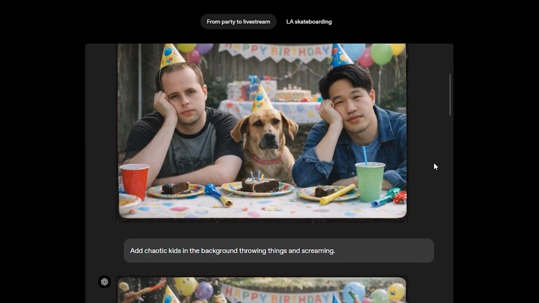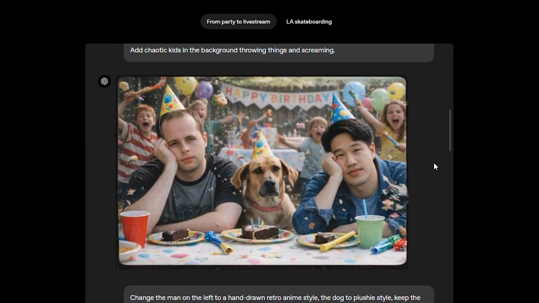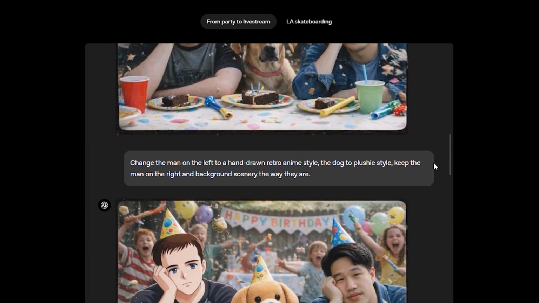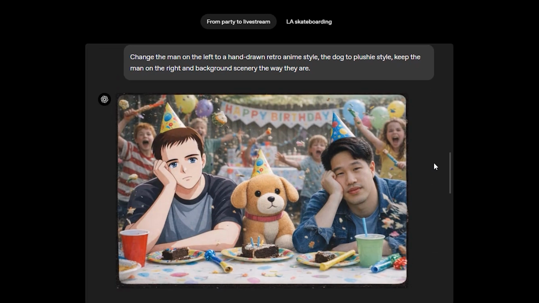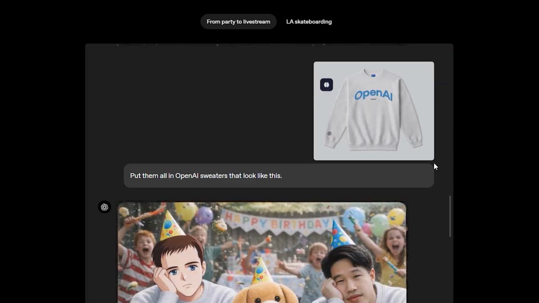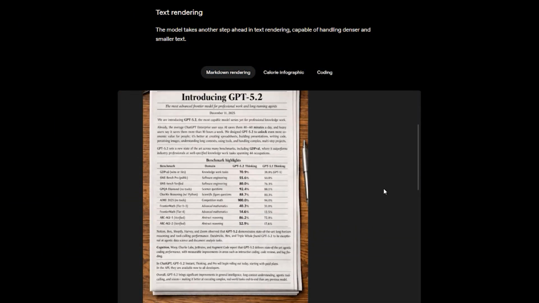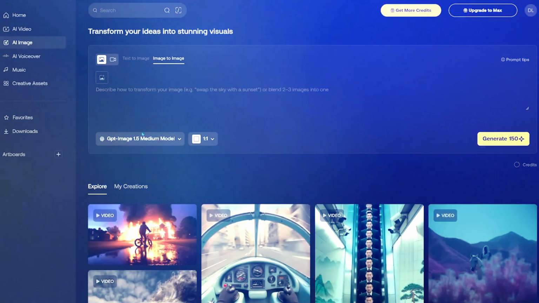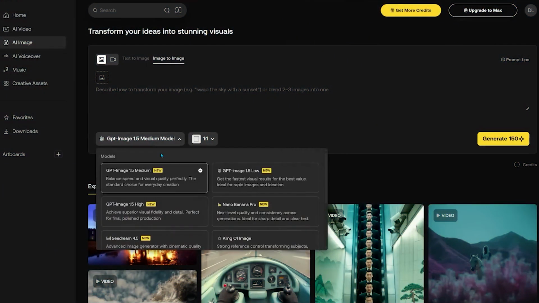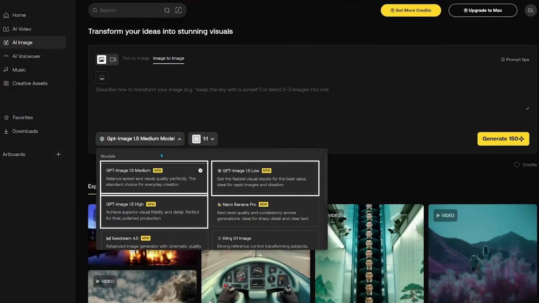GPT Image 1.5 comes packed with other upgrades. Creative transformations are smoother and more realistic than before. Instruction following is also a highlight. You can describe exactly what you want, and the model will execute your instructions faithfully. Text rendering has also been improved, so if you're creating graphics with labels, signs, or titles, the text is much cleaner and more readable. When you select GPT Image 1.5, you'll see options for low, medium, and high settings. For most users, the medium setting strikes the perfect balance between visual quality, speed, and resource usage, so that's what we'll go with. Let's dive into our first demo.